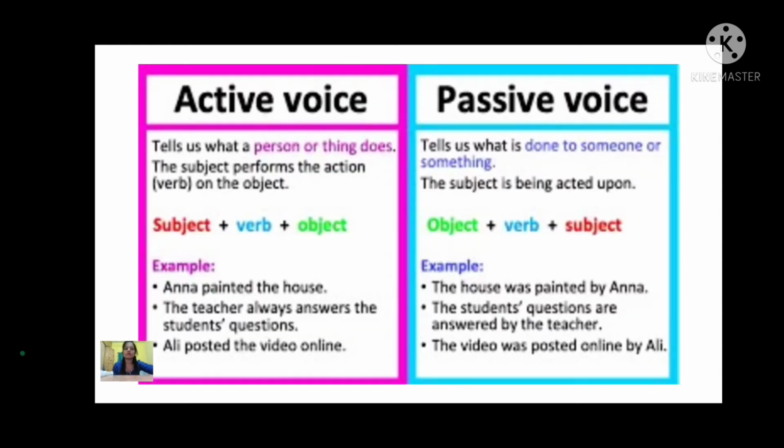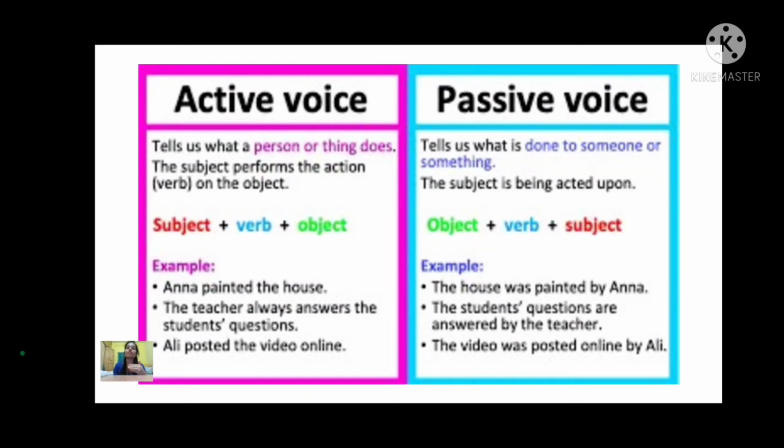Let's see active voice and passive voice. Here I have given you all the difference between them. Active voice tells us about a person or thing that does. The subject performs the action, that is the verb, on the object. Subject plus verb plus object, it should come. And passive voice tells us what is done to someone or something. The subject is being acted upon. Then in passive voice पहले object आएगा, then verb आएगा, then subject आएगा. Just remember this formula.